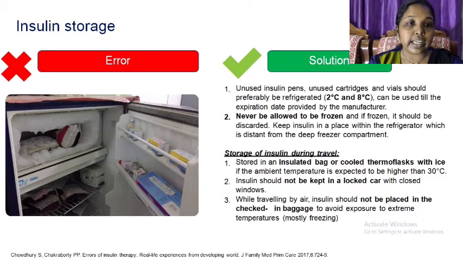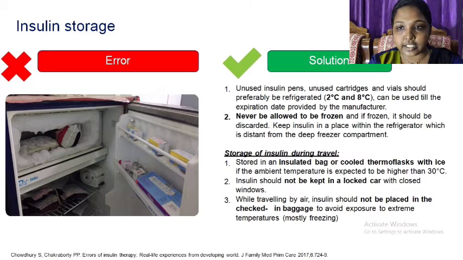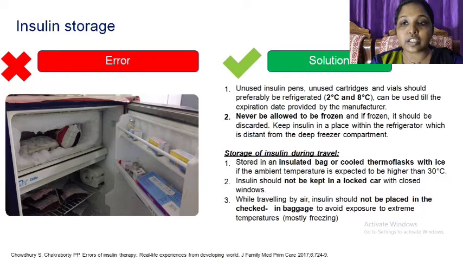Next is about insulin storage. Unused insulin pens, unused cartridges and vials should preferably be refrigerated between 2 degrees Celsius and 8 degrees Celsius. It can be used till the expiration date provided by the manufacturer. It should never be allowed to be frozen, and if frozen, it should be discarded. Keep insulin in a place within the refrigerator which is distant from the deep freezer compartment.